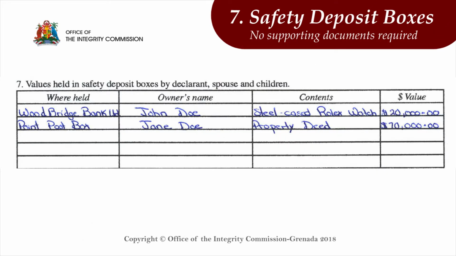Include contents held in safety deposit boxes, held in banks, post offices, or any other institution. For example, a steel-cased submariner Rolex watch valued at 20,000 EC dollars.